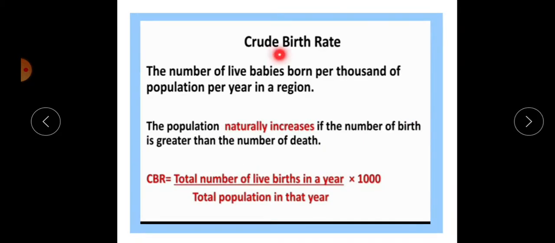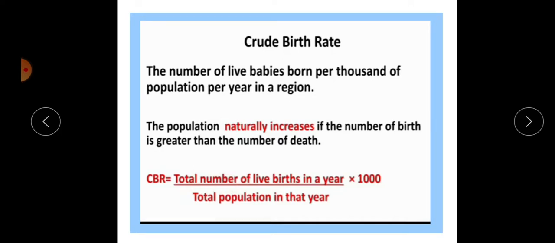Then crude birth rate is there. The number of live babies born per thousand of population per year in a region. Live babies per thousand per year are the important words for the calculation of crude birth rate. The live babies is most important. The population naturally increases if the number of births is greater than the number of deaths. So a high birth rate with a low death rate is responsible for the population growth in that region.